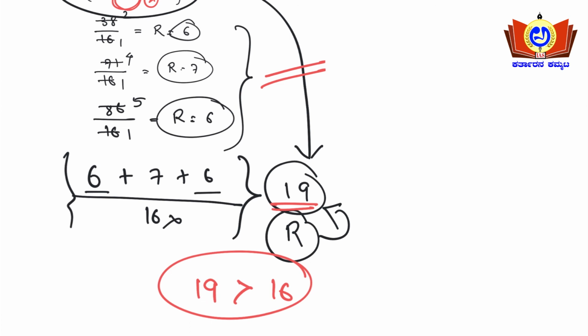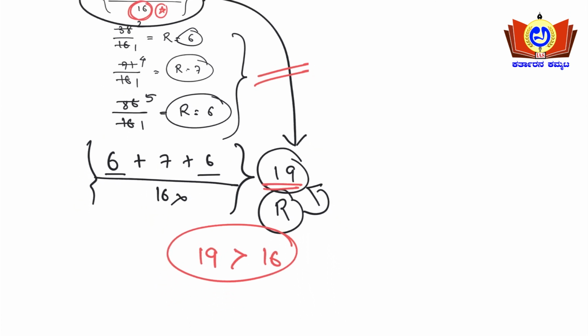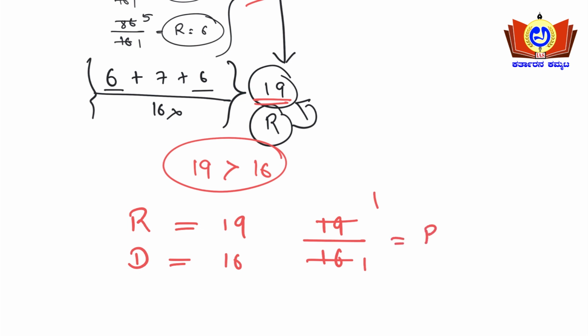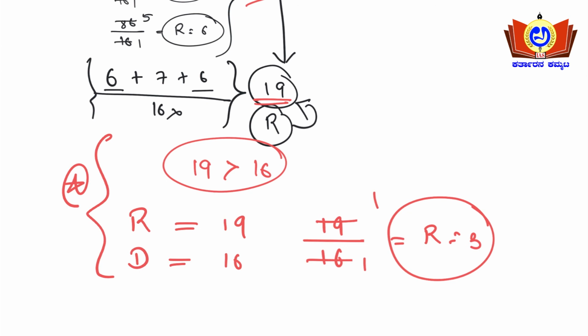The remainder should be low with respect to the denominator, so the remainder here is 19 and the denominator is 16. Yes or no? So then you need to divide the remainder again with the denominator, 19 by 16. 16 goes in 1 time, so the remainder will be 3 here, friends. This condition you need to remember. Simple, right? Yes or no?